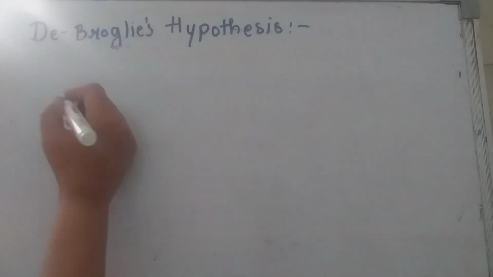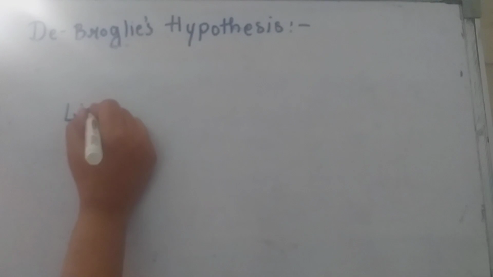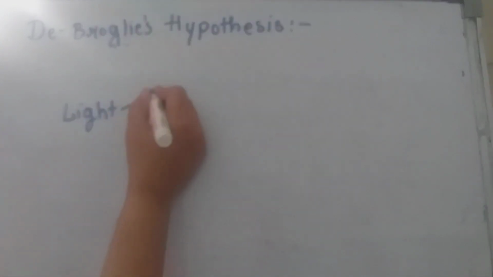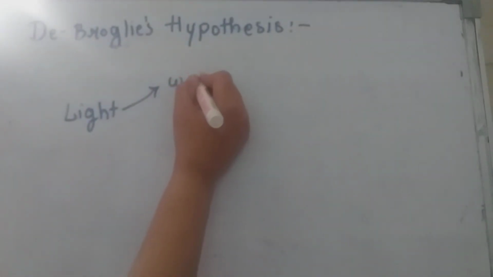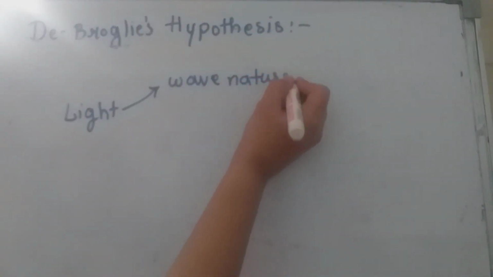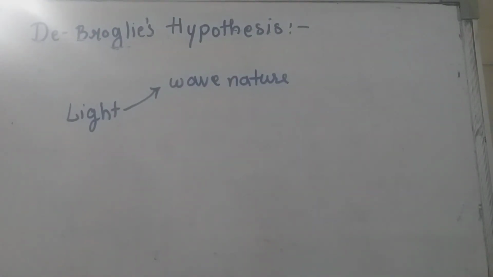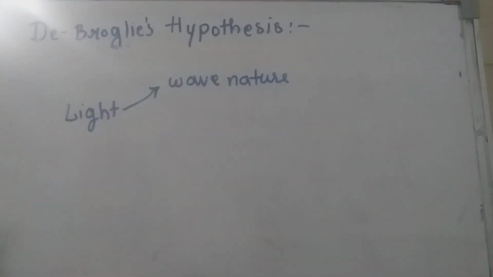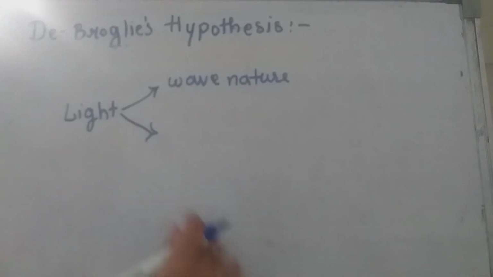We know that light has got wave nature. That means phenomena like interference and diffraction show that light has got wave nature, whereas phenomena like Compton effect and photoelectric effect prove that light can be explained in terms of particles like photons.